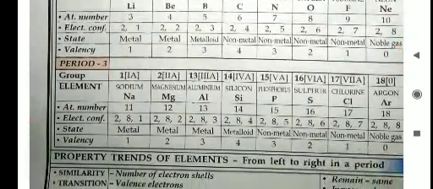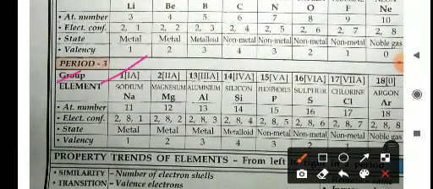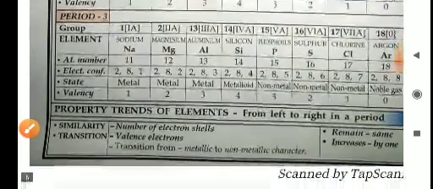Now come to period 3, which contains the elements from atomic number 11 to 18: sodium, magnesium, aluminium, silicon, phosphorus, sulfur, chlorine and argon. For example, sodium has atomic number 11, electronic configuration 2, 8 and 1, it is a metal and its valency is 1. So these are the period 3 elements.